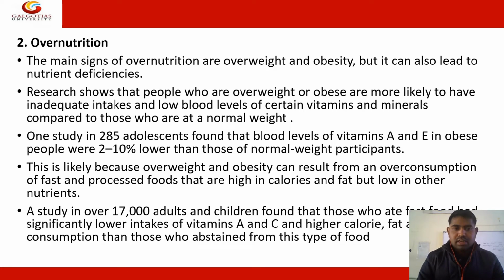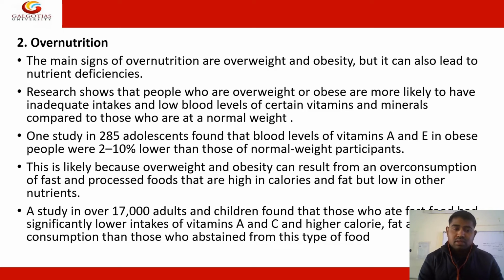In this class of malnutrition, overnutrition occurs basically as a sign or symptom associated with overnutrition or being overweight or obese, but it can also lead to nutrient deficiency. Research on these overnutrition conditions shows that people who are overweight or obese are more likely to have inadequate intake or low blood levels of certain vitamins or minerals, compared to those who are at normal weight.